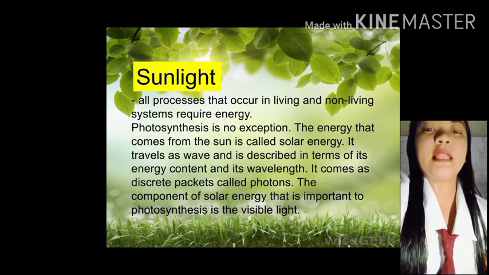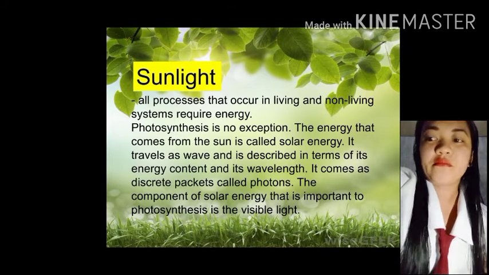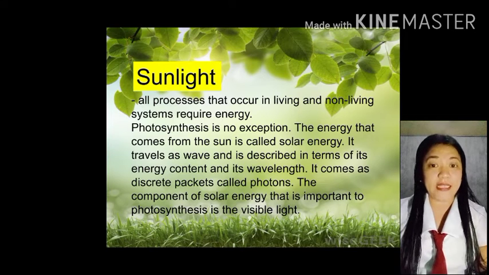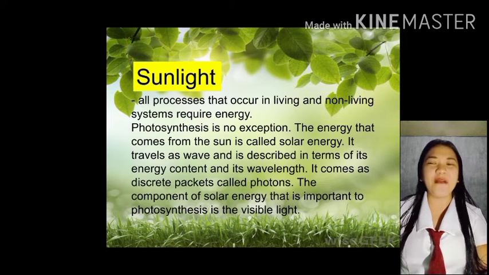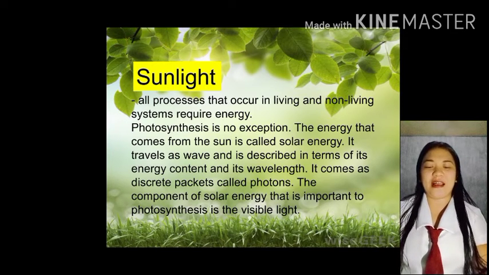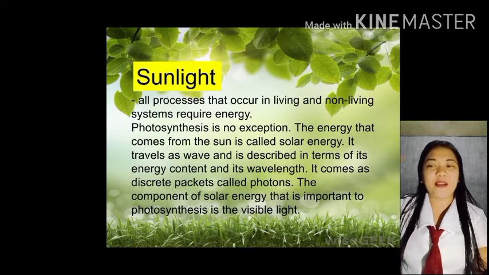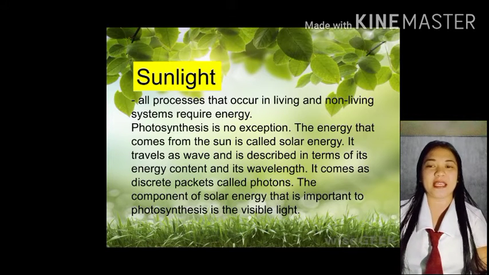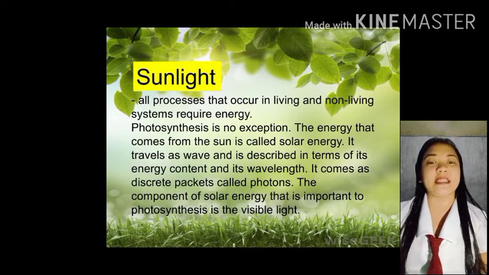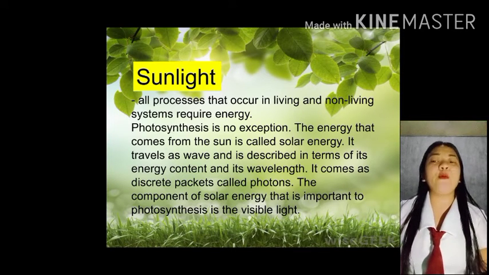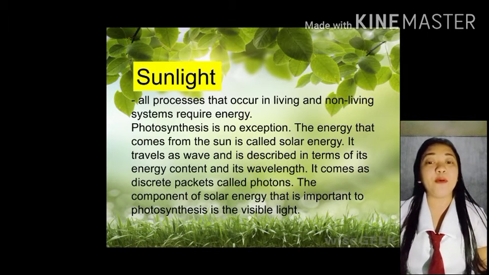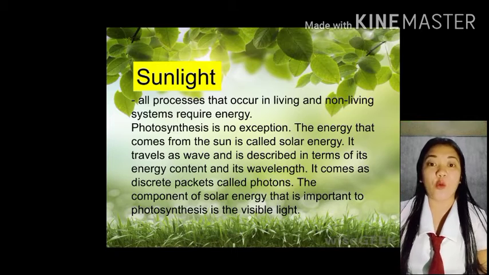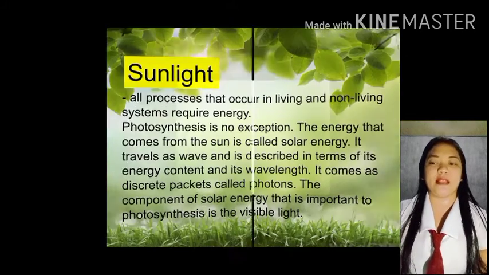Ang main components talaga niya is the sunlight na tinatawag natin na solar energy. Tinatravel si sunlight from the sunlight to the chloroplast and doon pinaprocess ni photosynthesis. And yon ay nakalagay sa mga discrete packets na tinatawag natin na photons. Yung component ng solar energy, ang importante sa sunlight na nakukuha natin sa solar energy is the visible light.